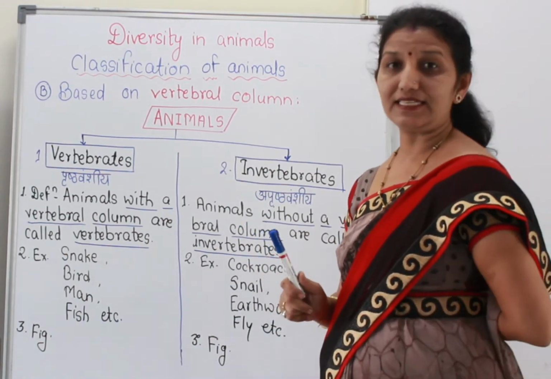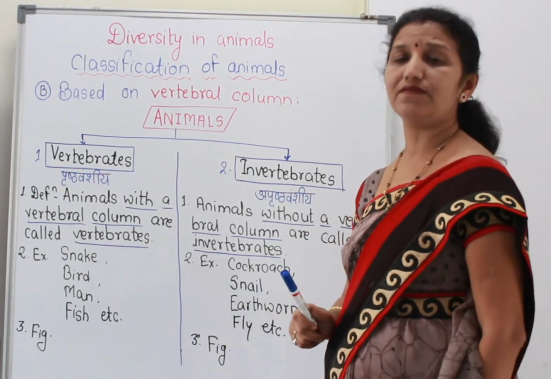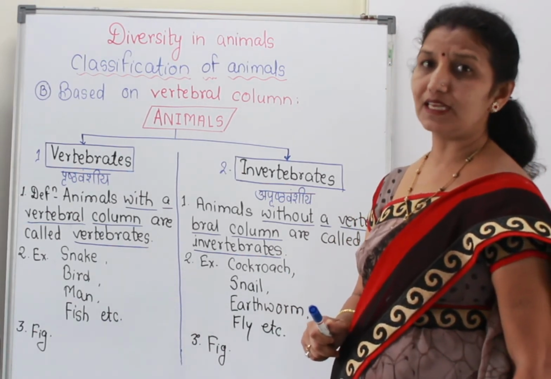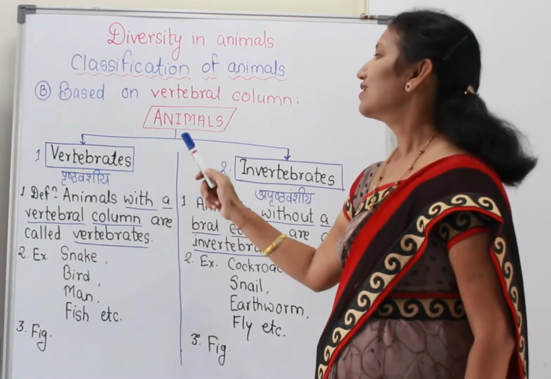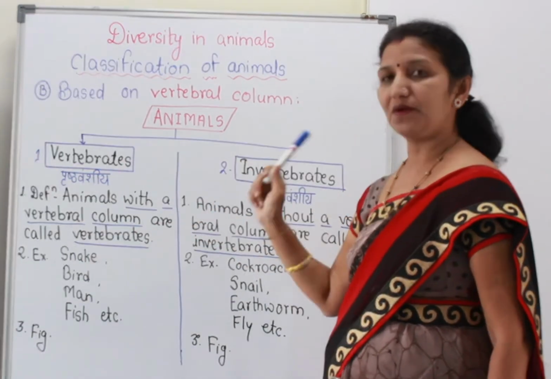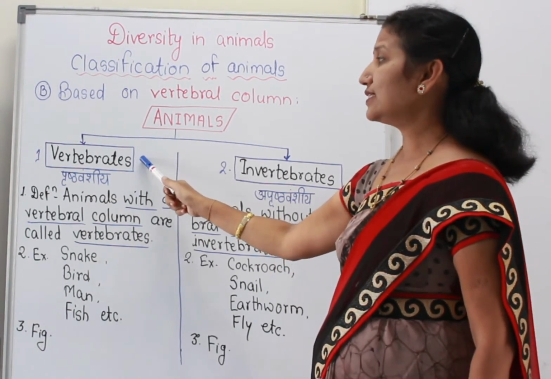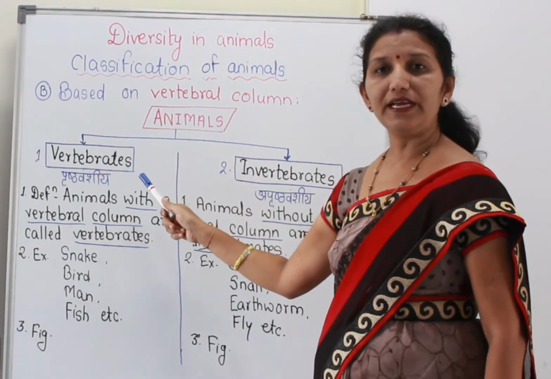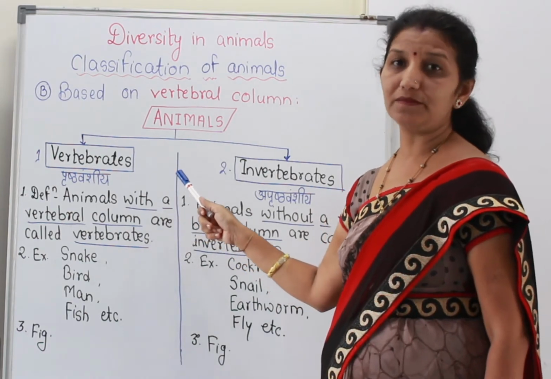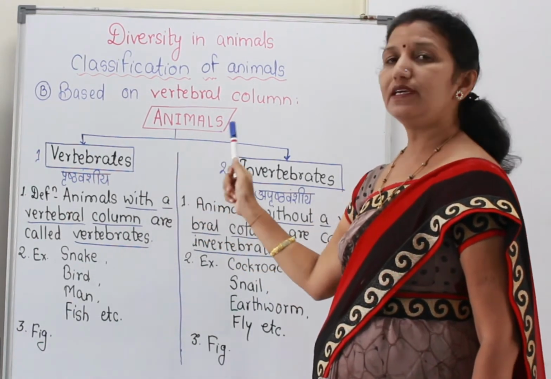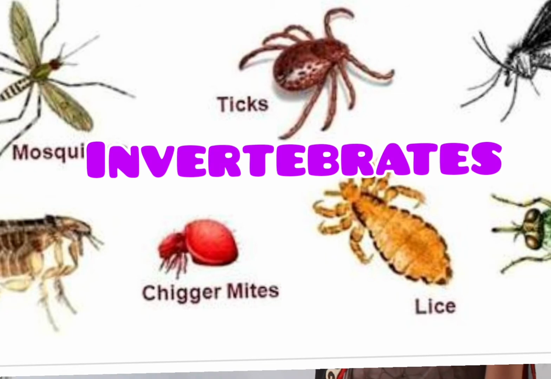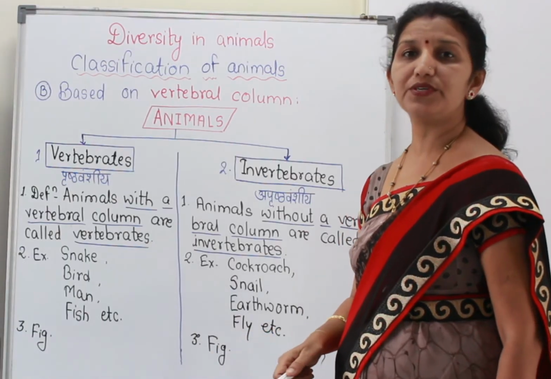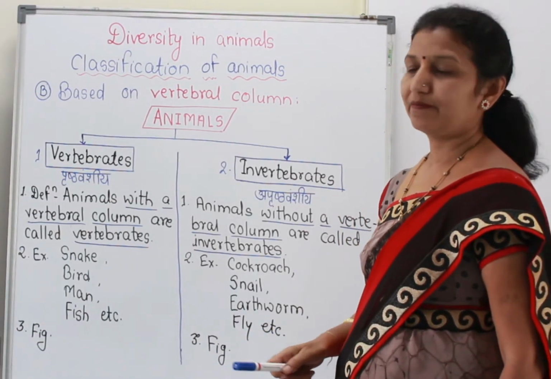Because of it, we can stand, we can bend, we can sit, we can sleep. We can do all these activities. You can do exercise only because of the vertebral column. So, depending upon the presence of a vertebral column in their body, these animals are divided into two types, vertebrates and invertebrates. Now, vertebrates, in Marathi, are called पृष्ठवंशीय प्राणी.